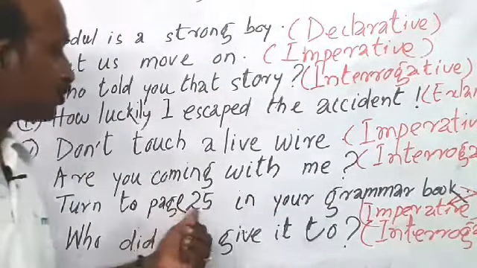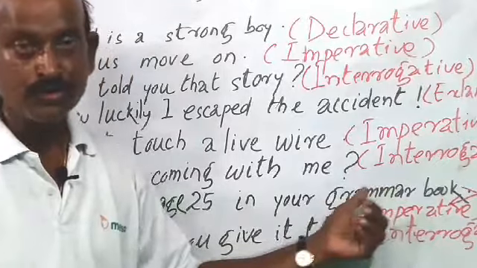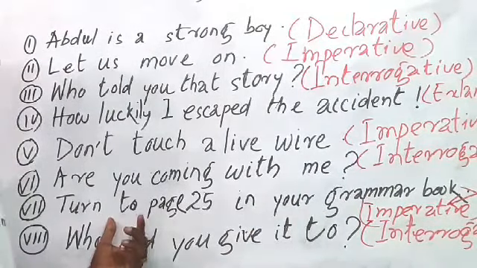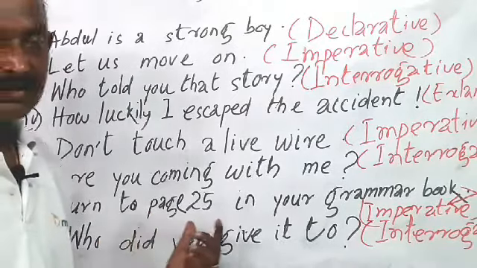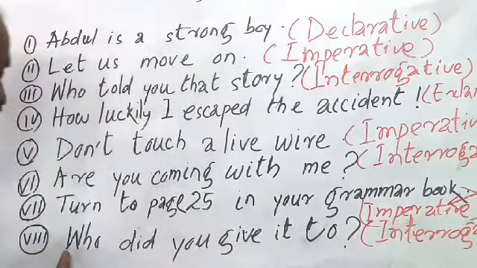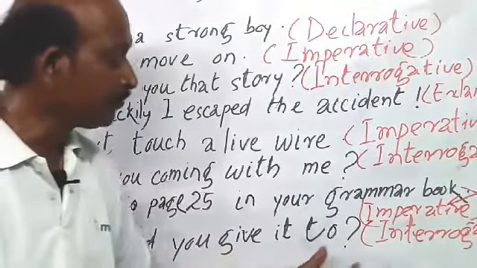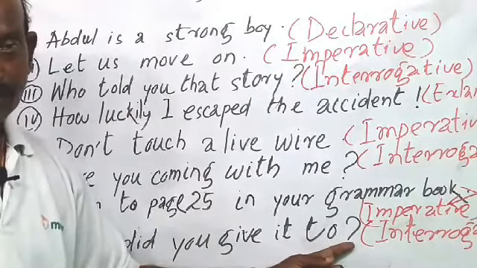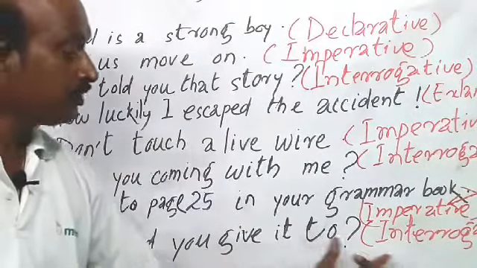Likewise, turn to page 25 in your grammar book. It is an instruction, and the instruction says that it is an imperative sentence. And the last question, who did you give it to? It seeks an answer, and it also ends with a question mark. So it is an interrogative sentence.